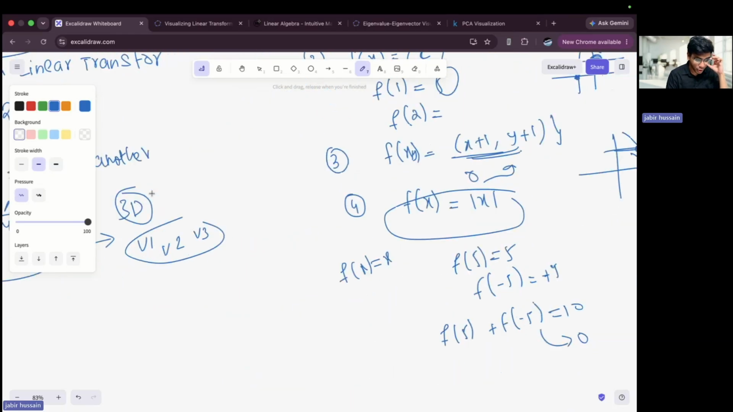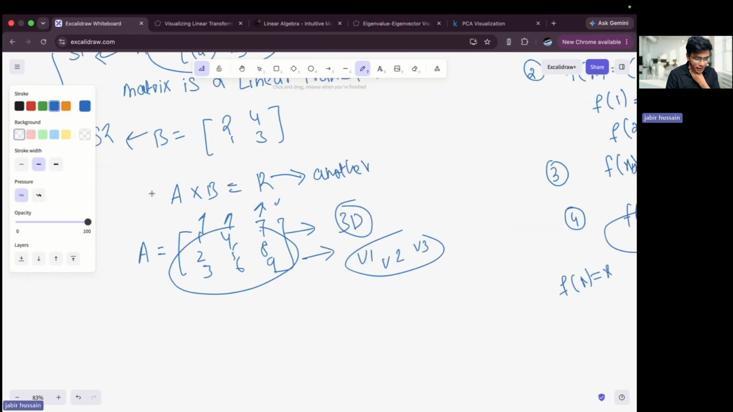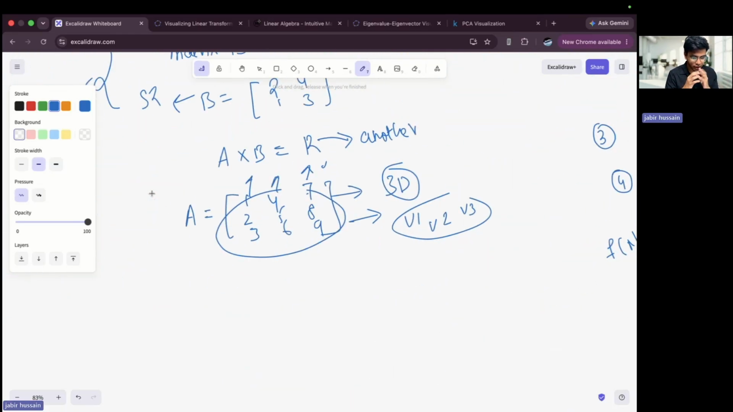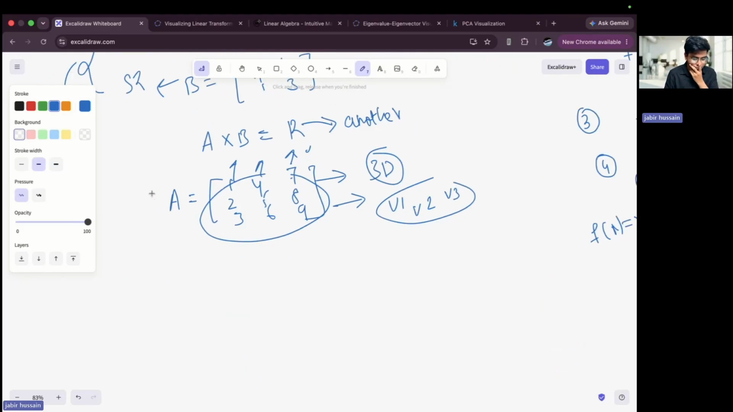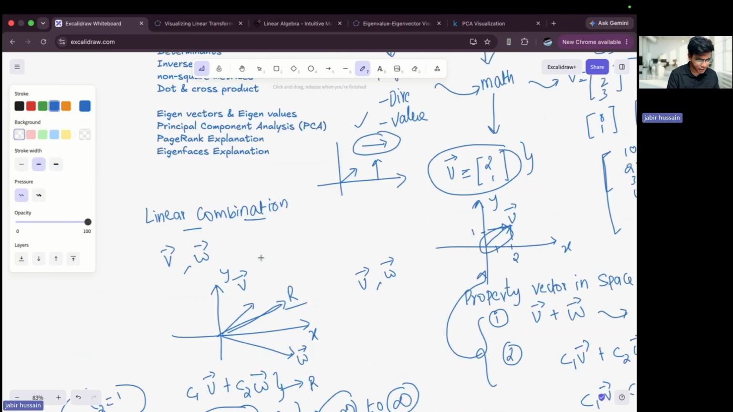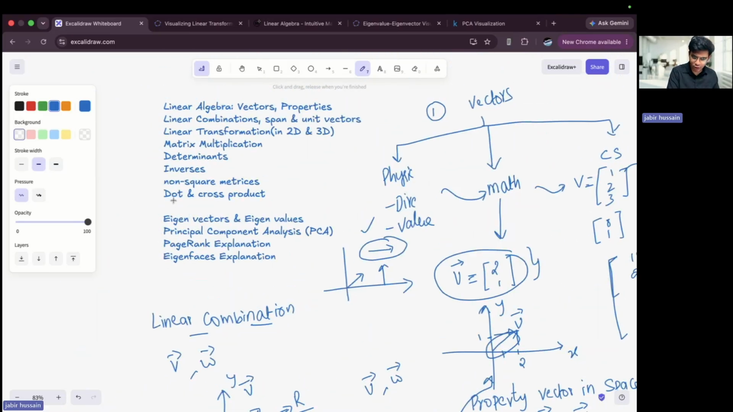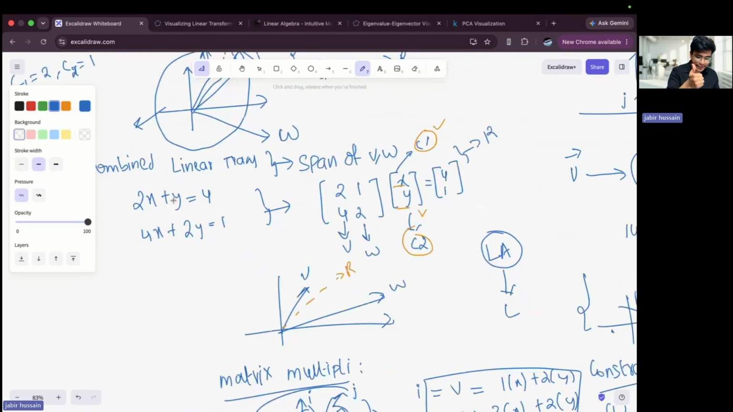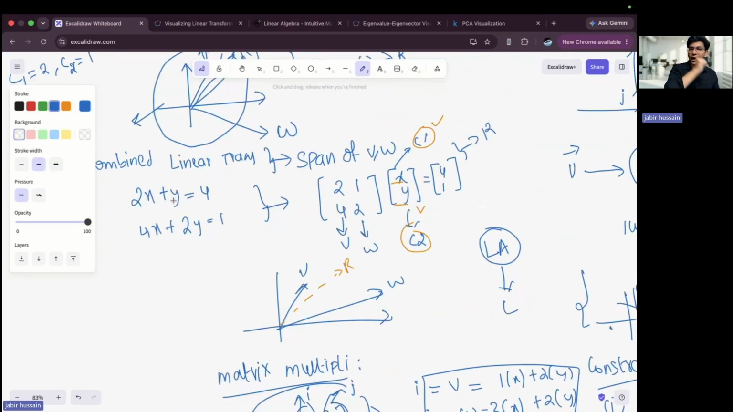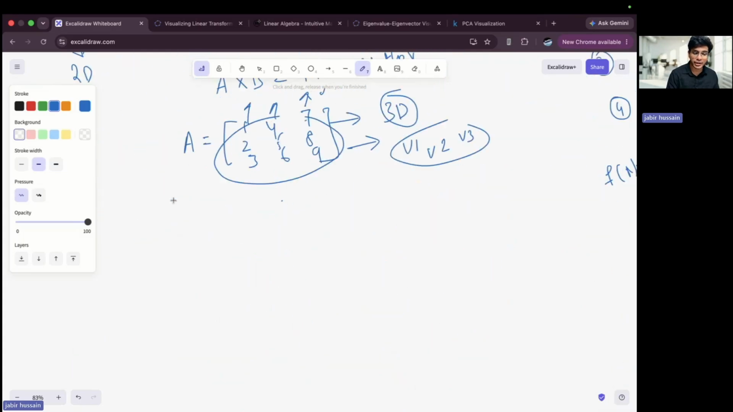For example, let me show you this. Let's say I have a matrix. I have two inputs. Let's say I have a non-square matrix. I'll go there, but I hope you have understood the meaning of linear transformation and matrix multiplication. Now let's talk about determinant.